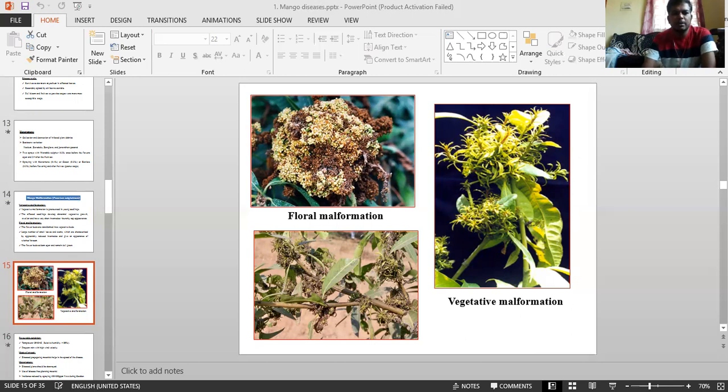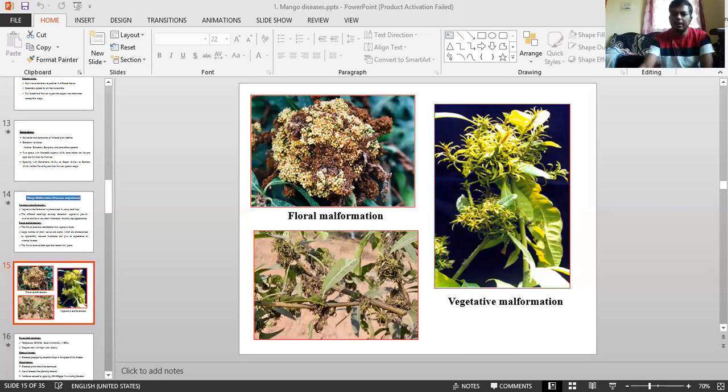Dwarf branches of various sizes are often produced on the top of a young seedling due to this bunchy appearance. Vegetative malformation is more pronounced in young seedlings and seedling trees than in grafted plants. This is the most important point.